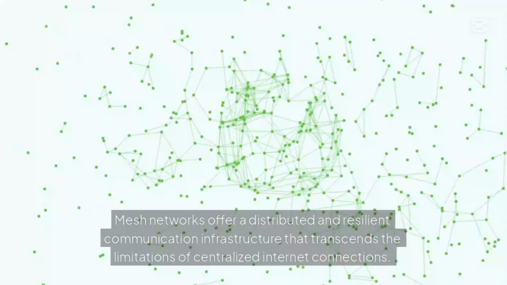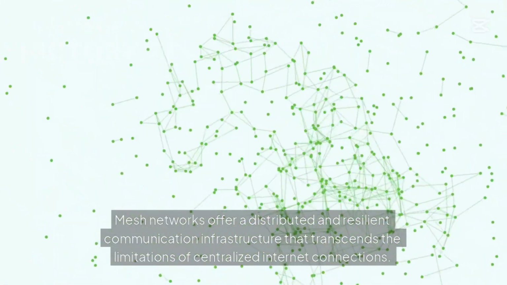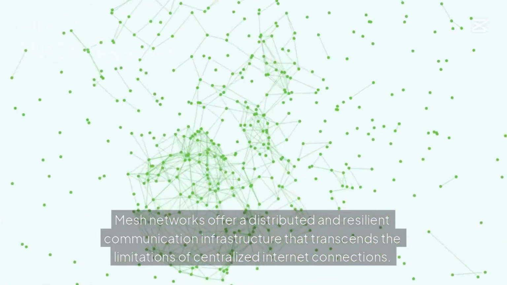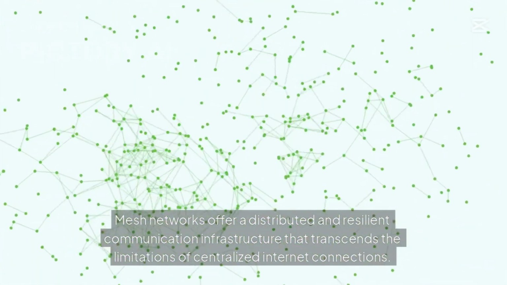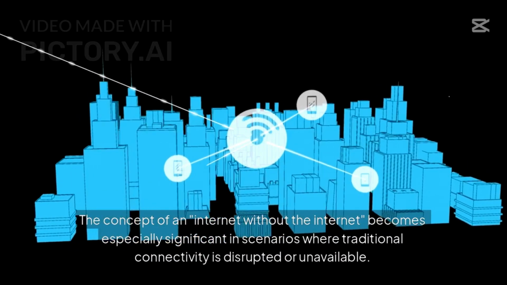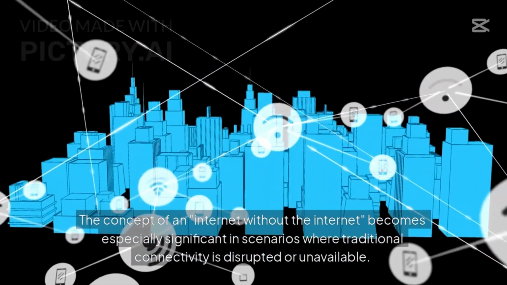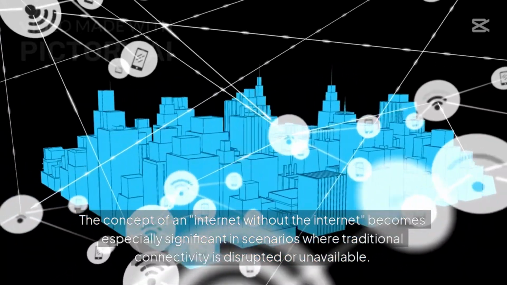Conclusion. Mesh networks offer a distributed and resilient communication infrastructure that transcends the limitations of centralized internet connections. The concept of an internet without the internet becomes especially significant in scenarios where traditional connectivity is disrupted or unavailable.